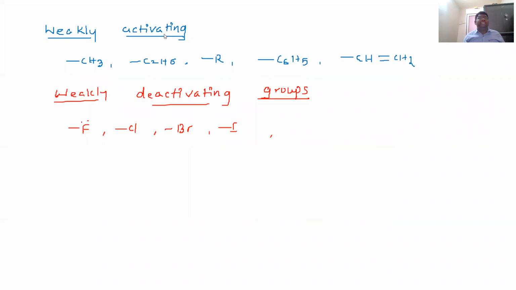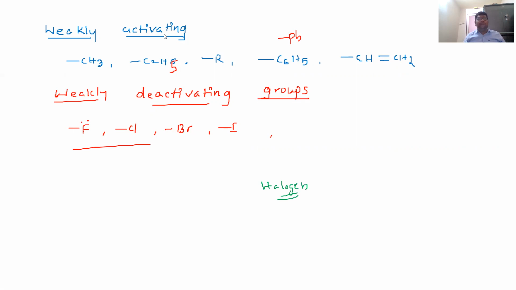And the next, weakly activating groups. Weakly activating groups mean all alkyl groups, here C2H5. R means any alkyl group, whether it is phenyl, so phenyl or ethylene also. So these are weakly activating groups. Or weakly deactivating groups like the halogen family. Weakly deactivating groups are the halogen family.